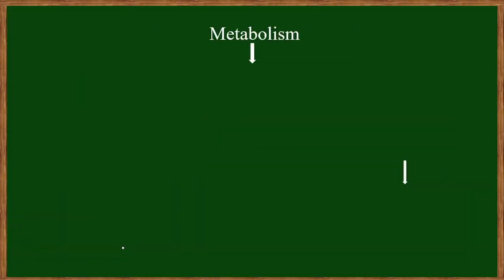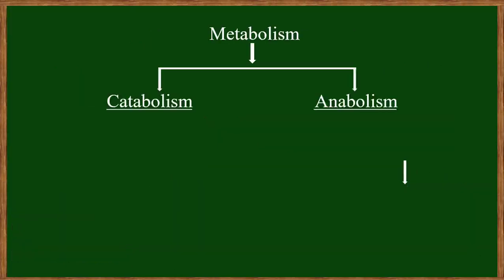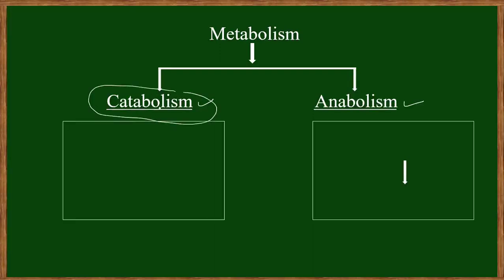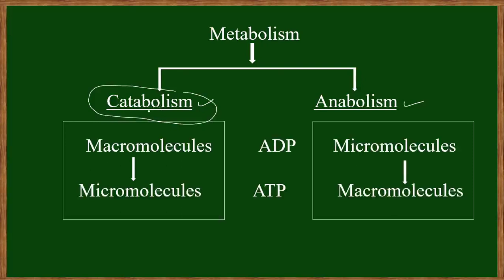Now we will see the types of metabolism. There are two types, anabolism and catabolism. First is catabolism. What is the meaning of catabolism? If there is a macromolecule and it converts into a simple molecule, a micromolecule, we say this is the catabolism process, and anabolism is just vice versa.